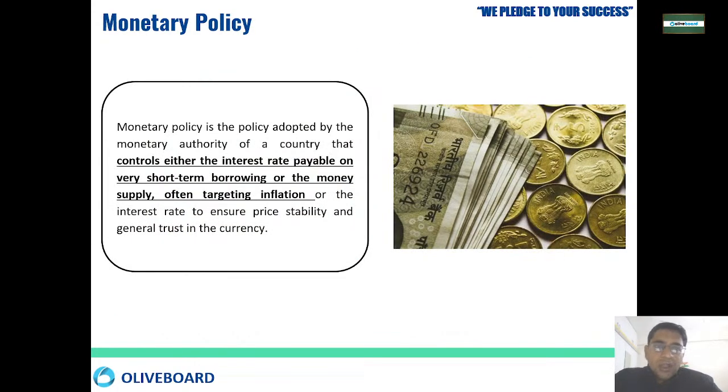Monetary policy is the policy in which the monetary authority of the country, whether it is the RBI or any central bank, controls the interest rate in the economy, and is also given the target of controlling the money supply in the country and controlling inflation. So it works on interest rate, price stability, and also generating trust among the people of the country, right?